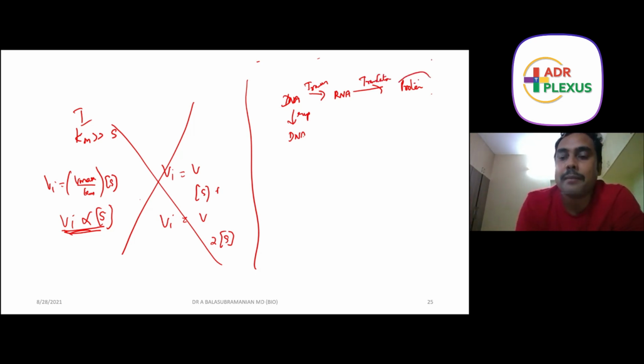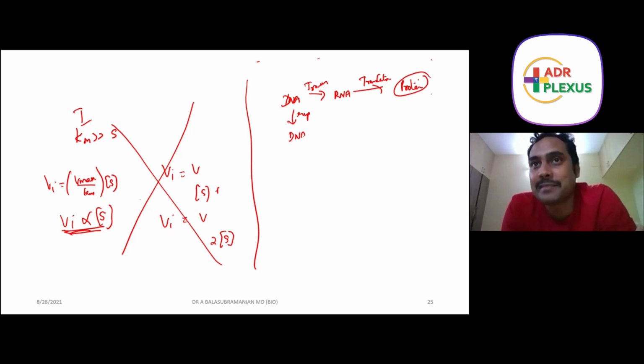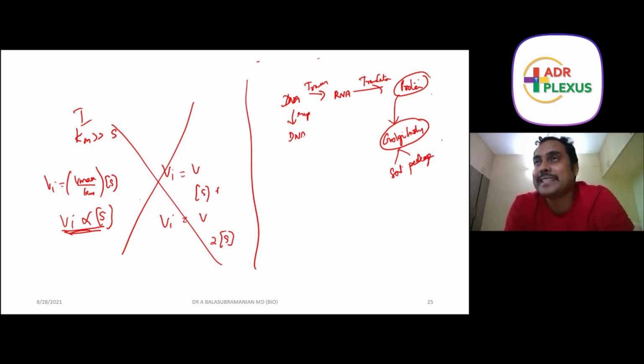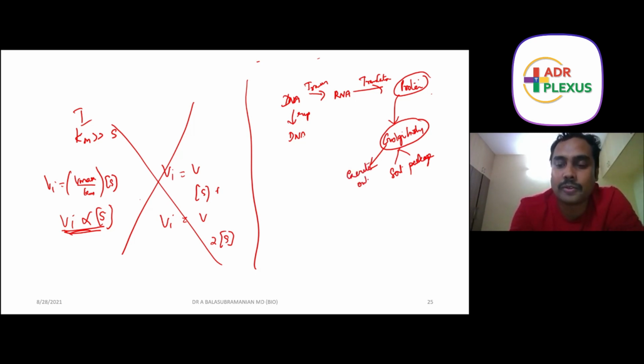You all know this, but many of you don't know what will happen to the protein after it has been synthesized. Once the protein is synthesized, it is taken to an organelle called the Golgi body. The Golgi body is an organelle which will sort and package the proteins. It is like an Amazon center which receives your products from somewhere, puts the label on them and sends them to the destination. If the Golgi body is not able to sort, it will just excrete the proteins outside the cell.